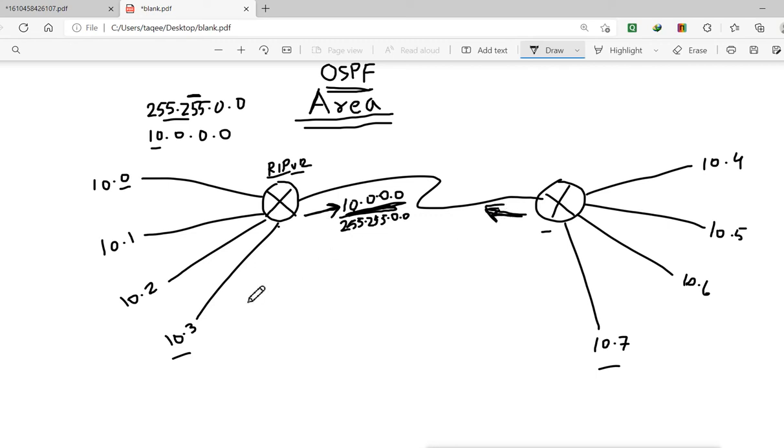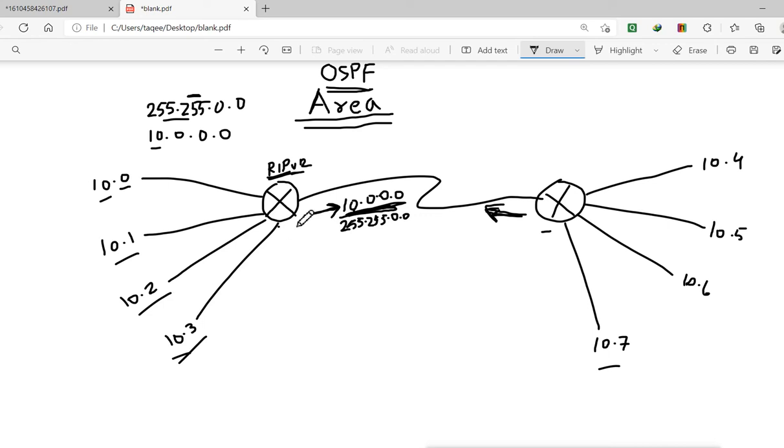But if you configure subnetting, if you configure 4 subnets here and 4 subnets here, then you have to disable the auto summary. You can do that on RIP version 2, not on version 1. You can also do it on IGRP. And when you disable the auto summary, what does it do? It will send the information that I have only 4 networks of 10.